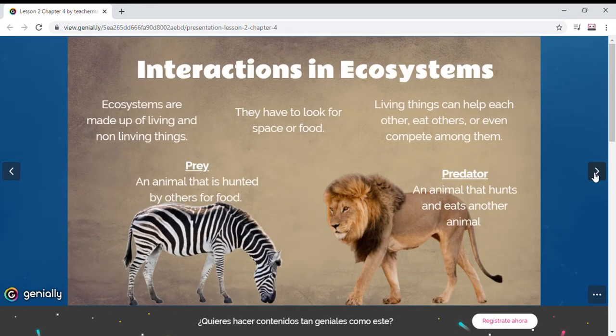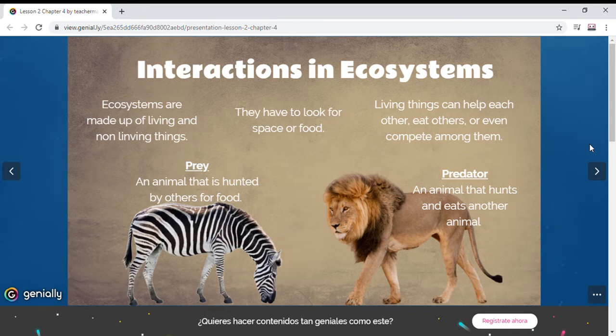Remember that ecosystems are made up of living and non-living things. So, for example, we can talk about plants and animals, and they are living things. Rocks, pieces of wood or metal, they are non-living things. The living things have to look for space or food, and the living things can help each other, eat others, or even compete among them to obtain food or water, for example.